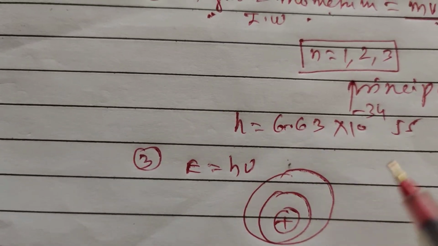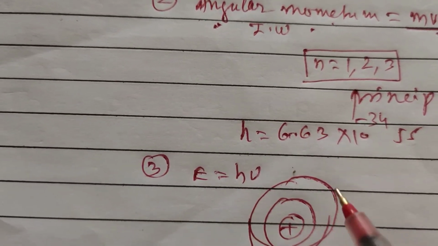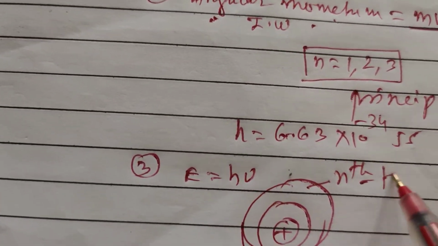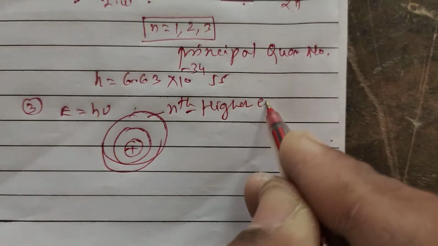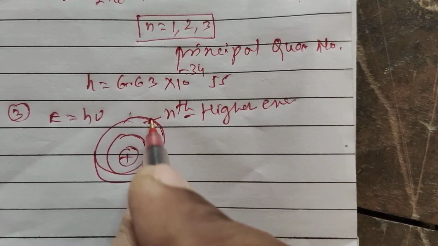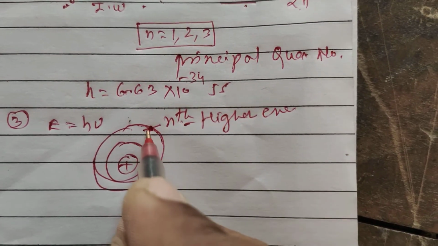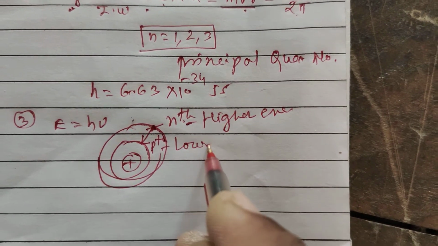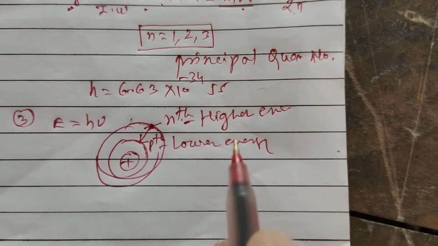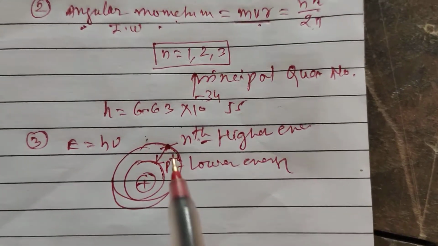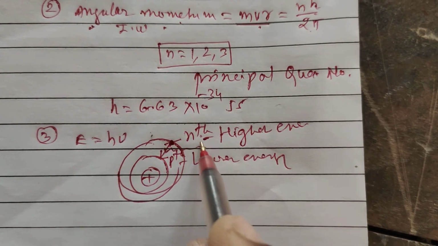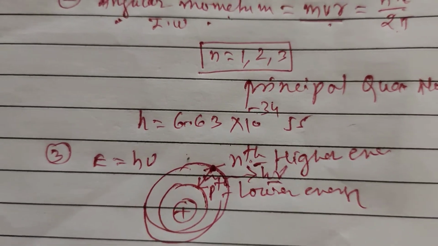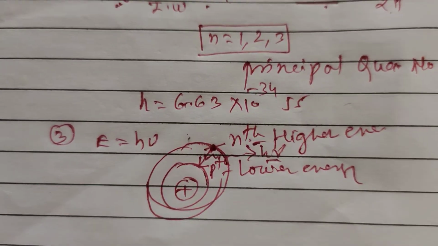So this is the nth orbit, that is the higher energy orbit, and when the electron from the nth orbit jumps to the lower energy orbit, that is the pth orbit, then and only then the electron radiates energy in the form of a photon of light having the energy h into nu. Otherwise, it will not radiate energy.